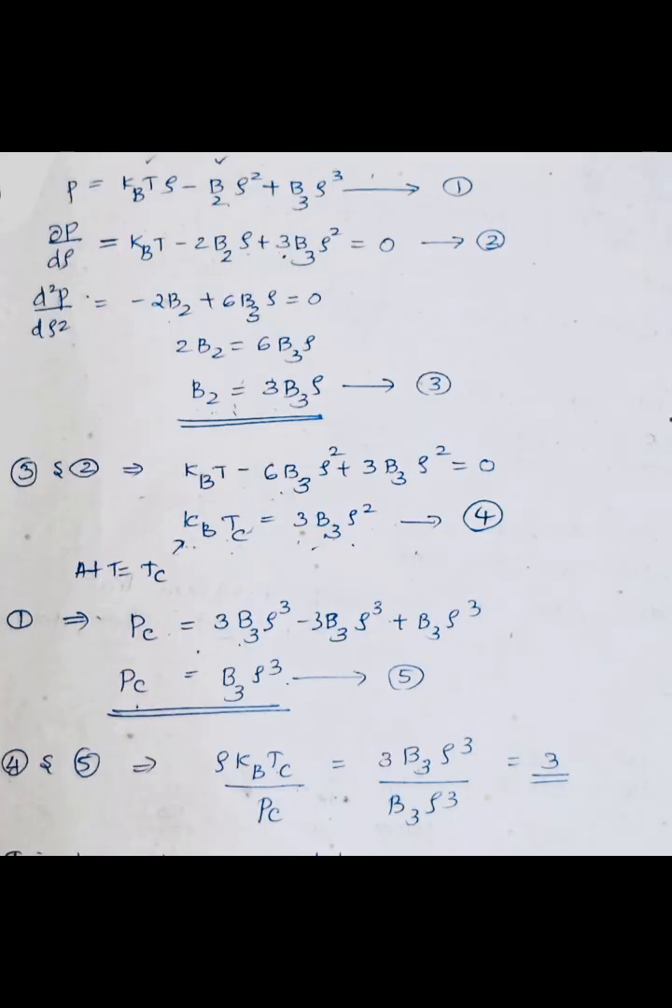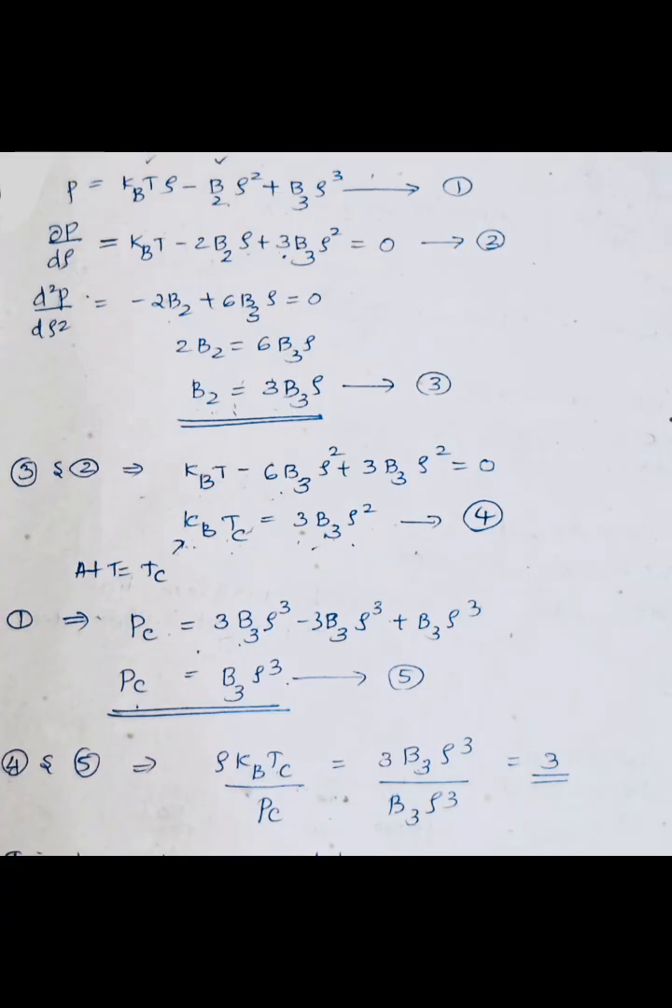So here P is equal to kBT rho minus B2 rho square plus B3 rho cube. This is equation number 1. So dou P by dou rho is equal to kBT minus 2B2 rho plus 3B3 rho square is equal to 0. This is equation number 2. Then d square P by d rho square is equal to minus 2B2 plus 6B3 rho. This is equal to 0. That is, 2B2 is equal to 6B3 rho. That is, B2 is equal to 3B3 rho. This is equation number 3.